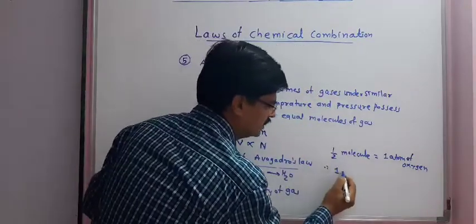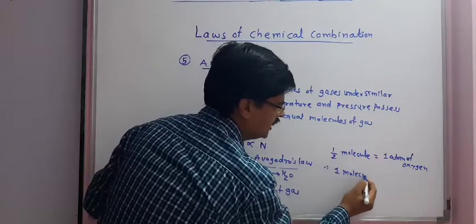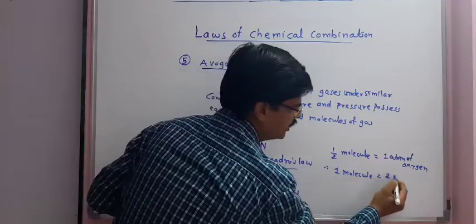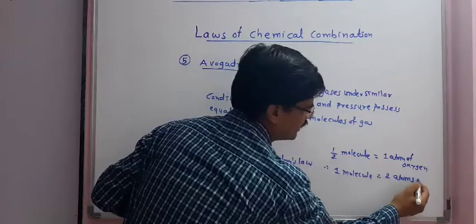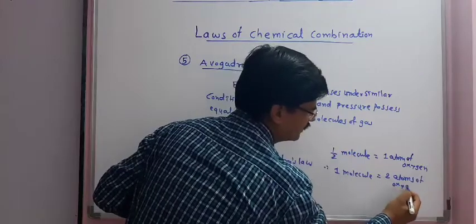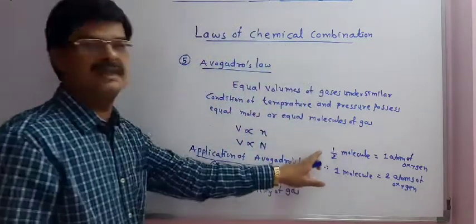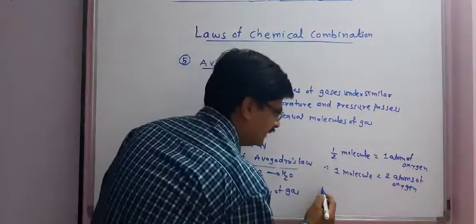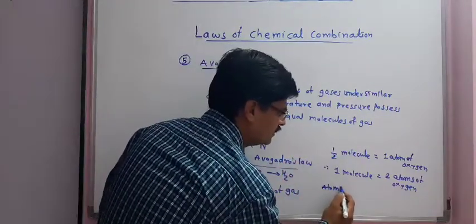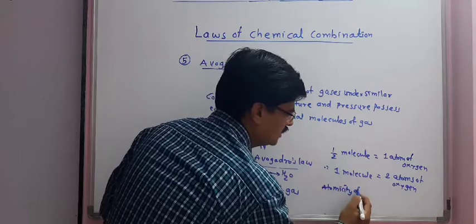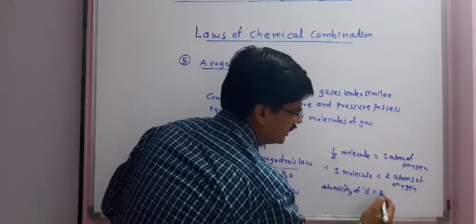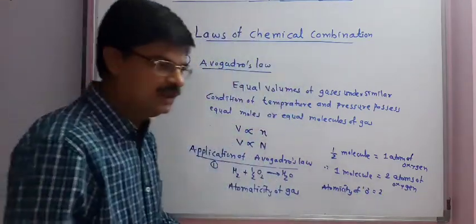Therefore, 1 molecule is equal to 2 atoms of oxygen. From this study we can say that the atomicity of oxygen is 2.